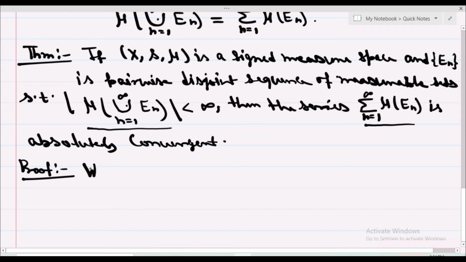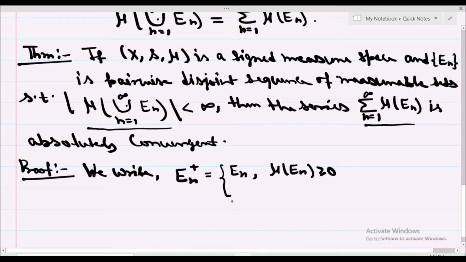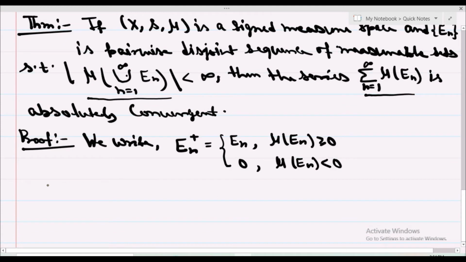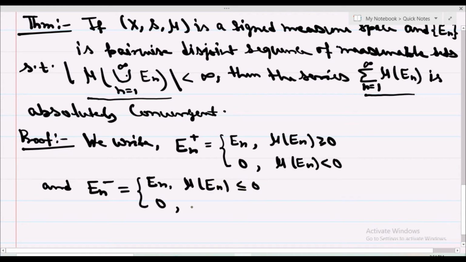We write E_n plus is equal to E_n if mu of E_n is greater than or equal to 0, and 0 if mu of E_n is less than 0, and E_n minus is equal to E_n if mu of E_n is less than or equal to 0, and 0 if mu of E_n is greater than 0.